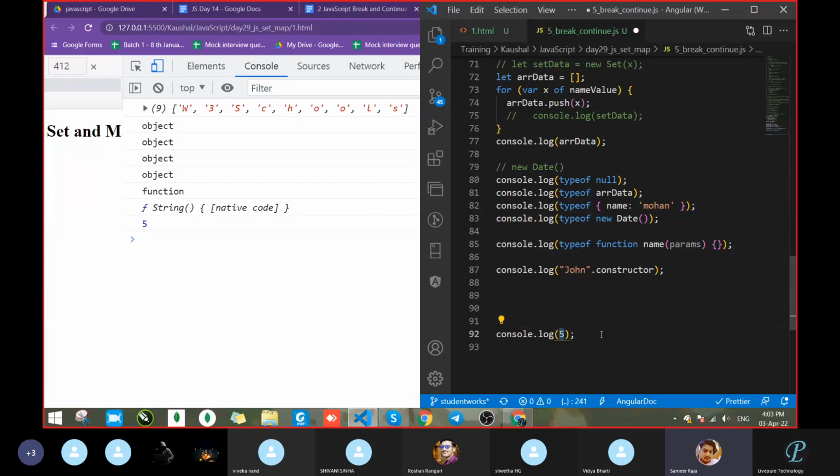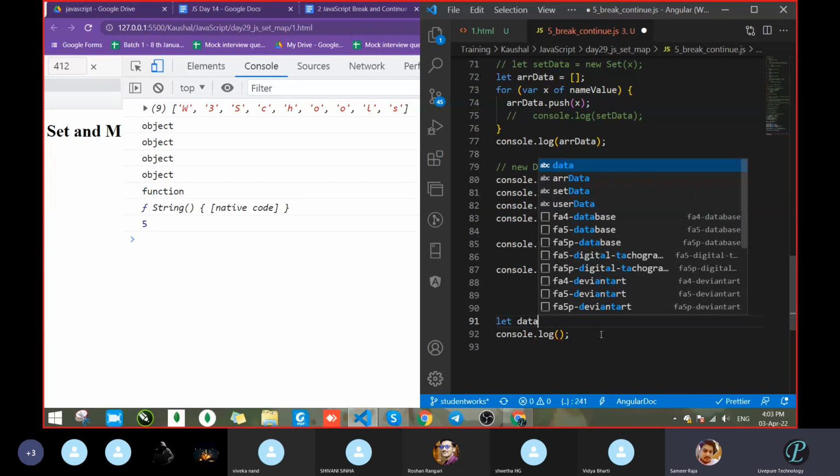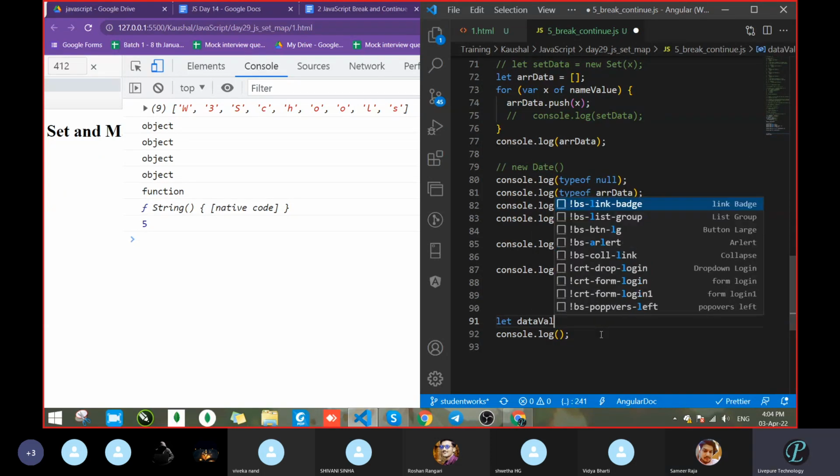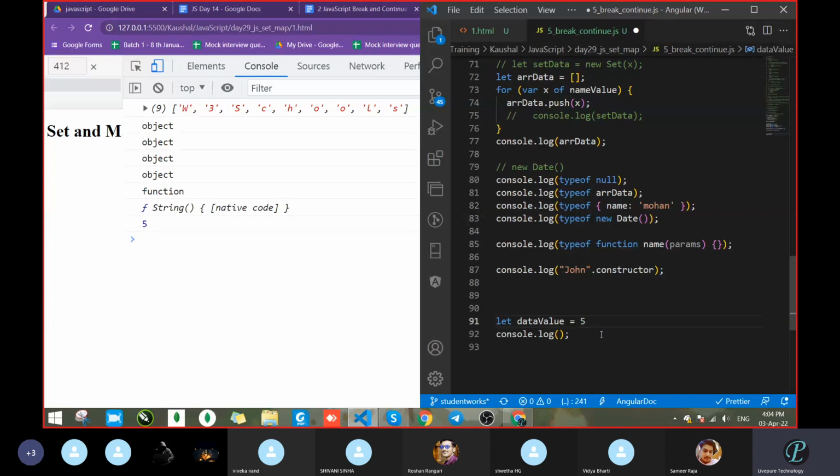We are going to use the value itself. First, initialize it. Data value equal to 5. Okay, let's pass this one, data value. Now I am not going to do this one; I will check typeof. That's it. Let's save. So what did we get?